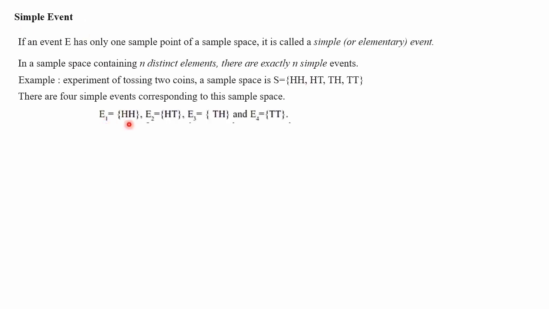That is E1, means event 1, HH forms a simple event, and HT alone you can take and form an event.